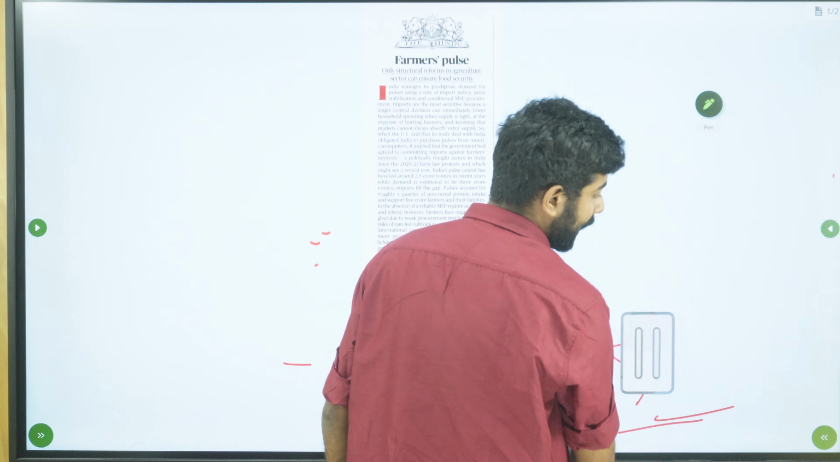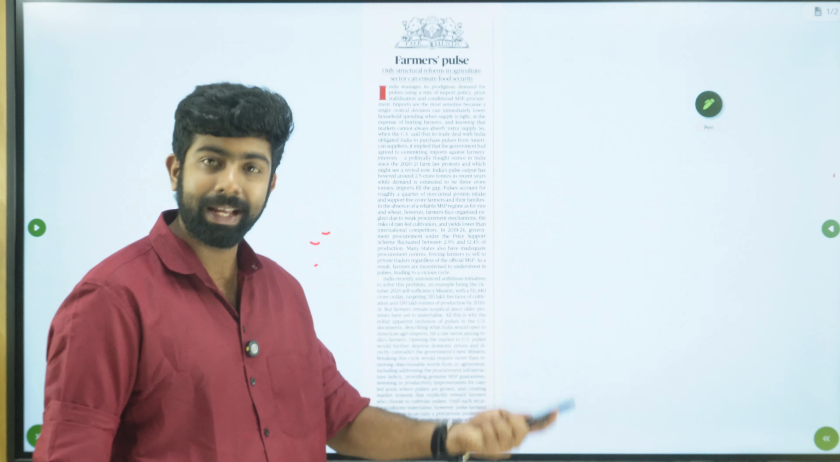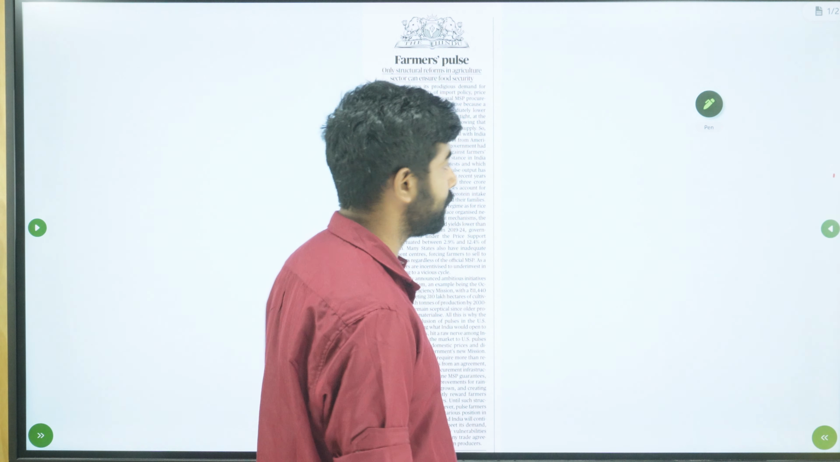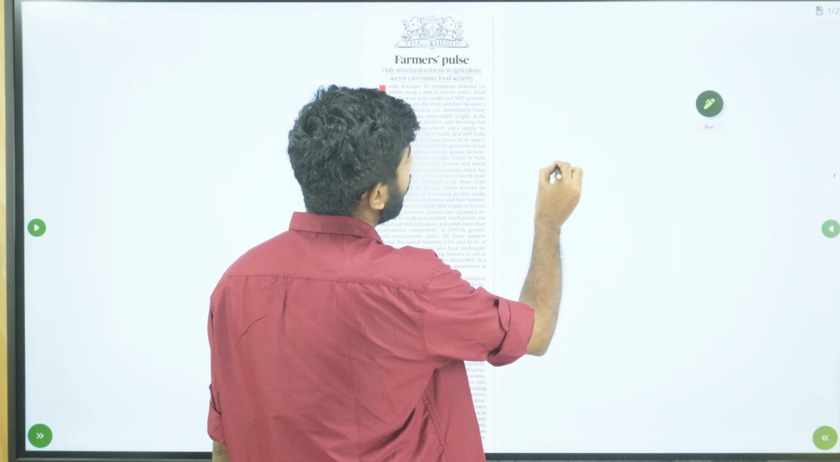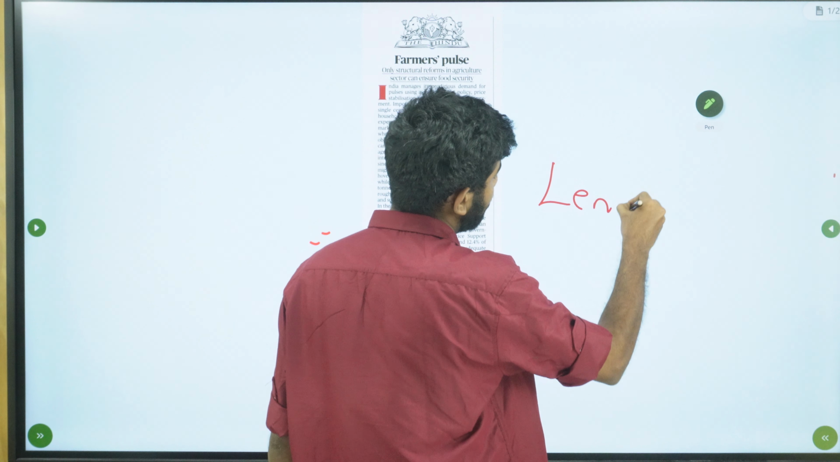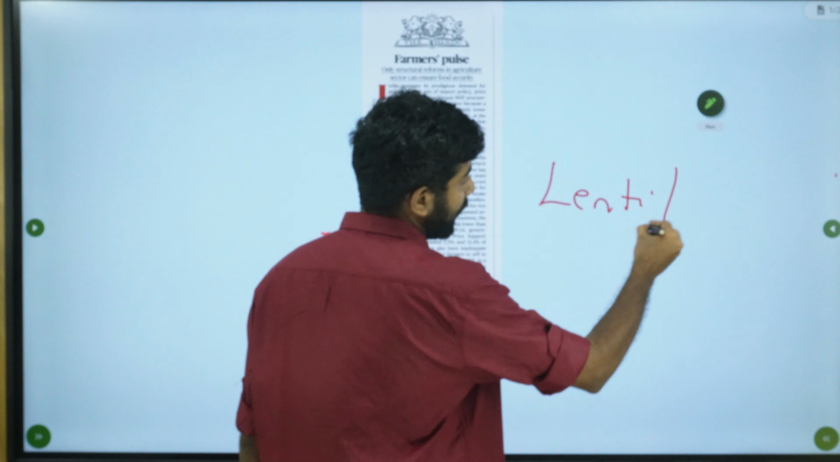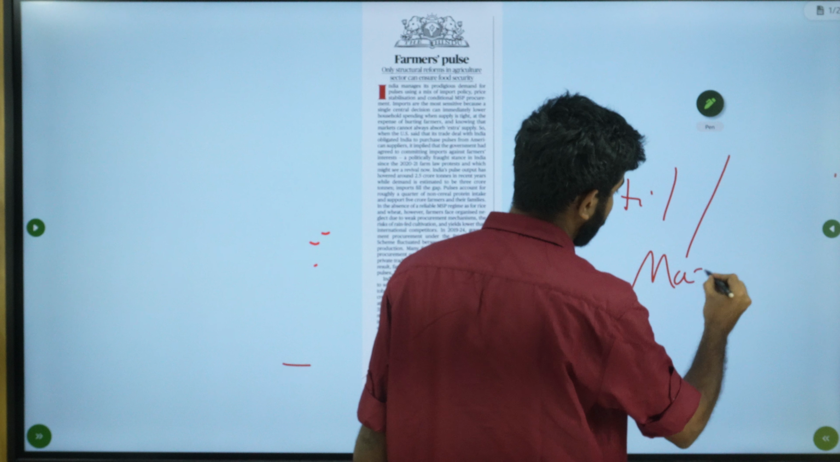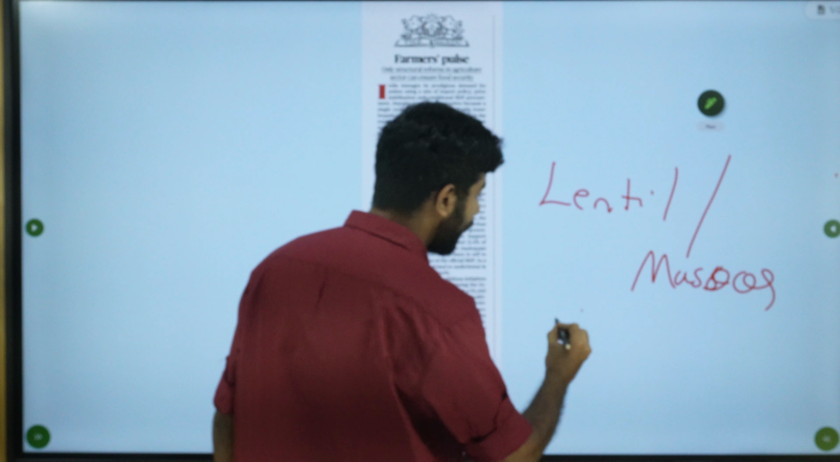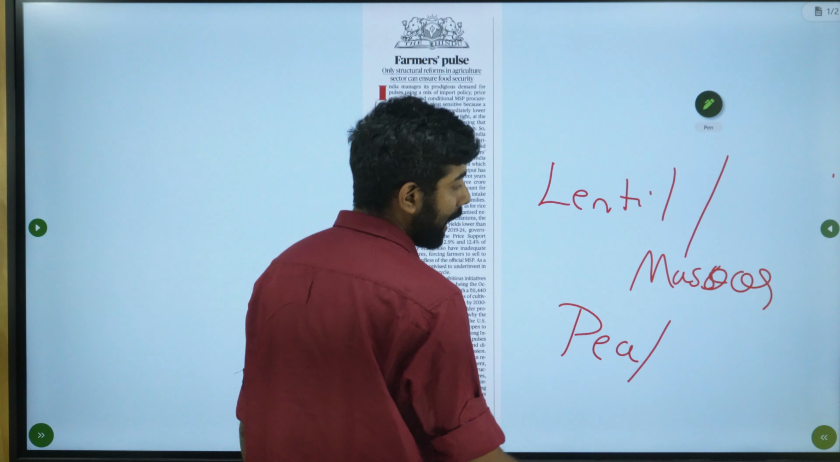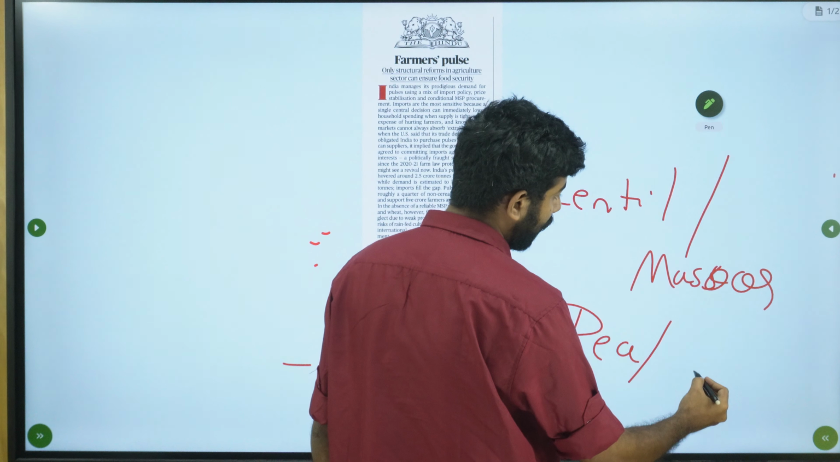Remember the other names as well. Green pea, black gram. Remember all those names. Then you need to know about lentil, which is also known as Masoor. Then you have ordinary peas, PEA, which we also call matar. So these are the other pulses being grown in India.